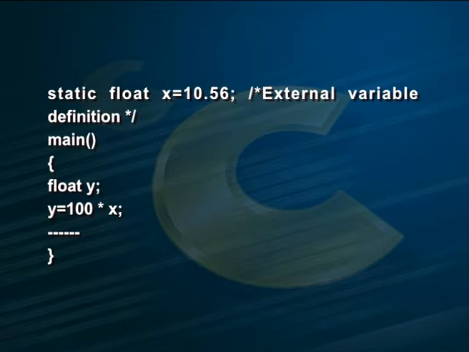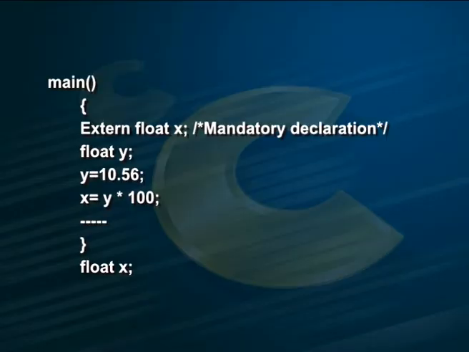This is the external variable definition. Within main, within braces: float y; y = 100 * x; and close the brace. In example 3, main, within braces: extern float x; this is the mandatory declaration. float y; and y = 10.56; x = y * 100; and close the brace, and float x;